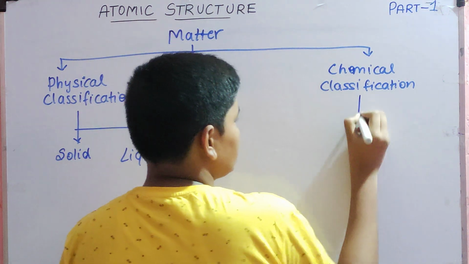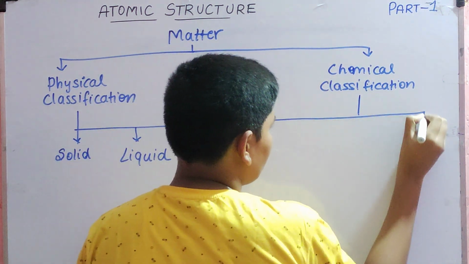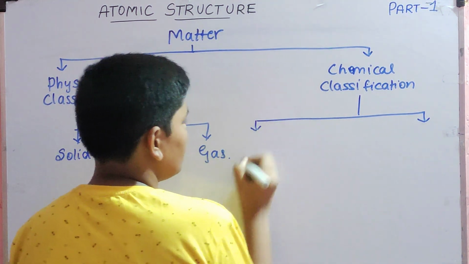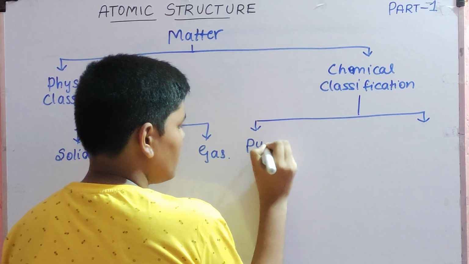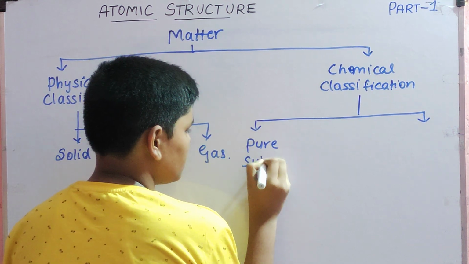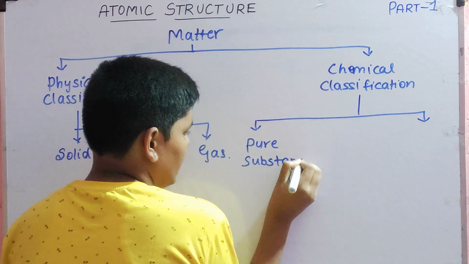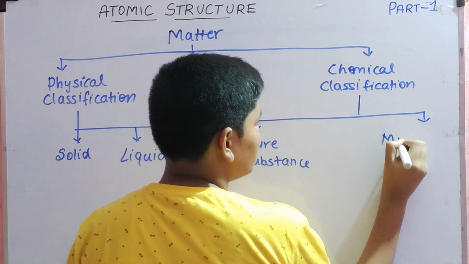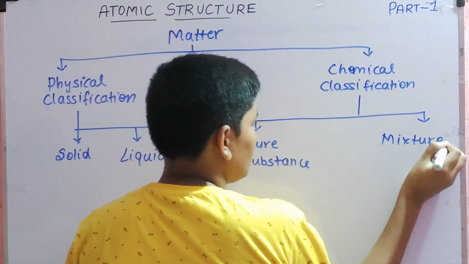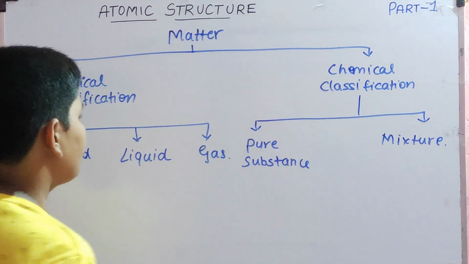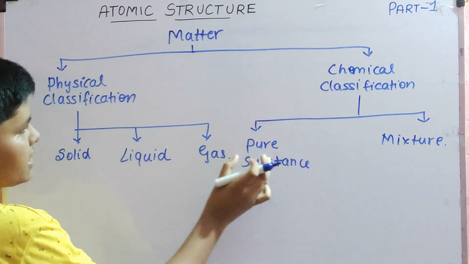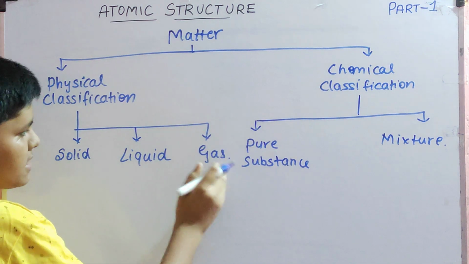Now this chemical classification, we have 2 types. First one is pure substance and second one is mixture. Pure substances and mixture. So this is one type, physical classification. This is chemical classification. Both are separate.